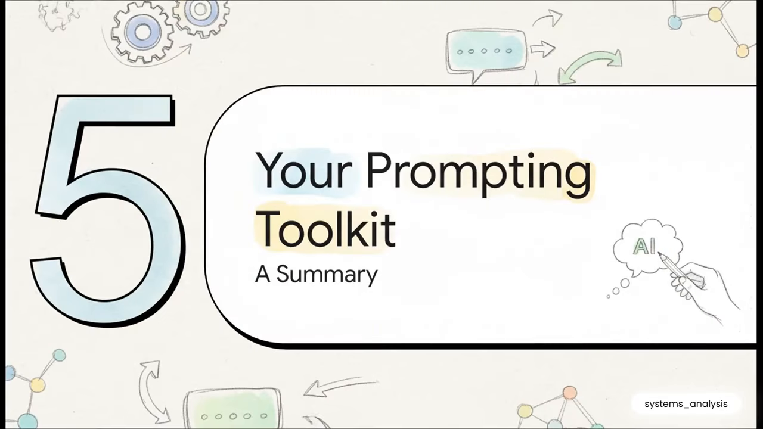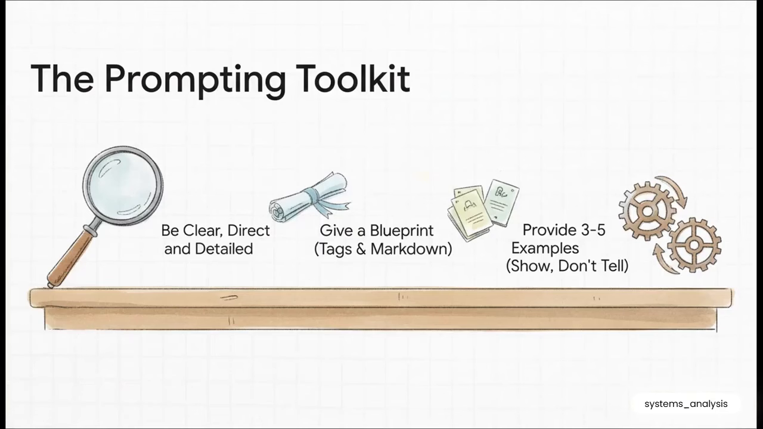Okay, we have covered a ton of ground, from the absolute basics of clarity all the way to advanced chain of thought. So let's wrap it all up into a simple, actionable toolkit you can start using literally right now. So here it is, your core toolkit. Number 1, be clear, direct, and detailed. Remember, vague in, vague out.